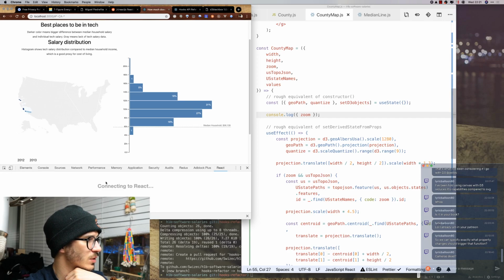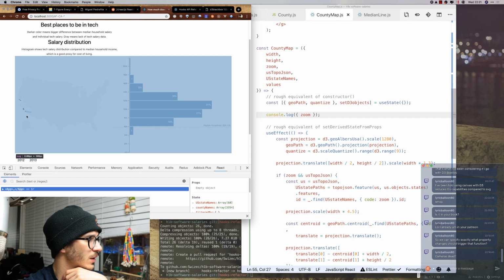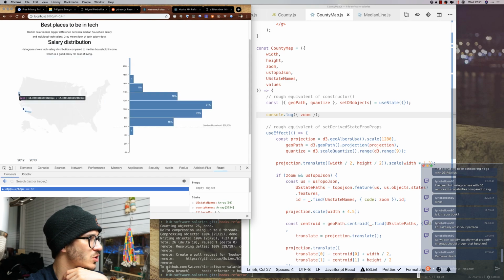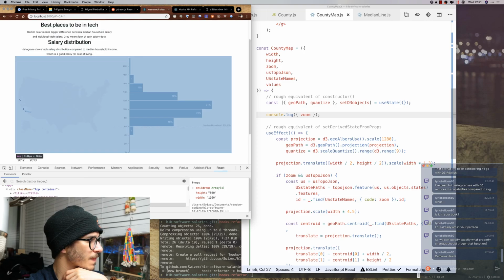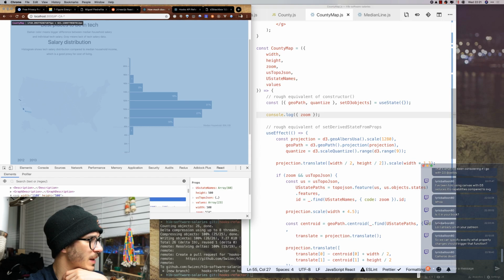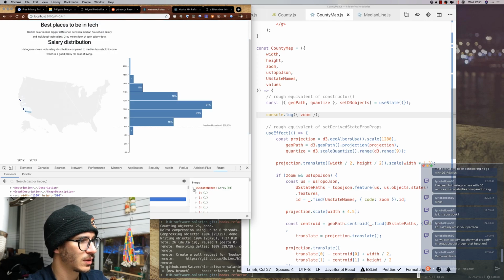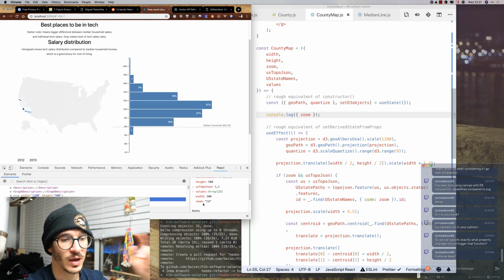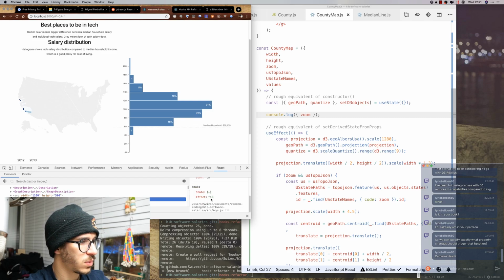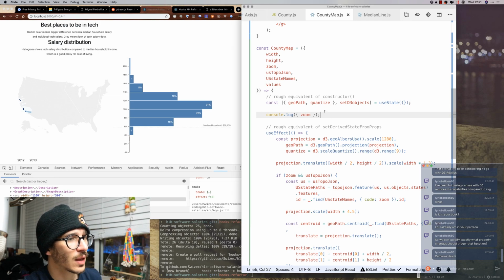It looks like it tried to move, rendered again. So let's see what's happening here. If we go into the SVG, county map, we can see the US, we can see the US state names, we can see the height, US top JSON, values, width, current zoom is set to California, and we have an effect, and our state is an object that we can't inspect in this thing.